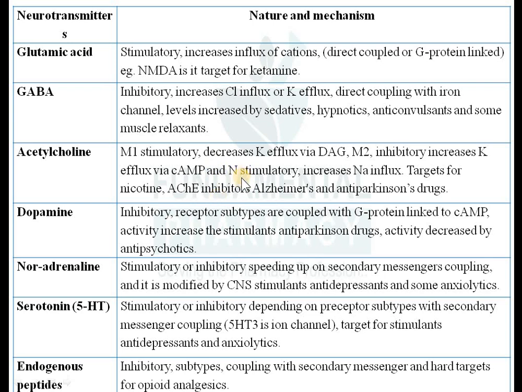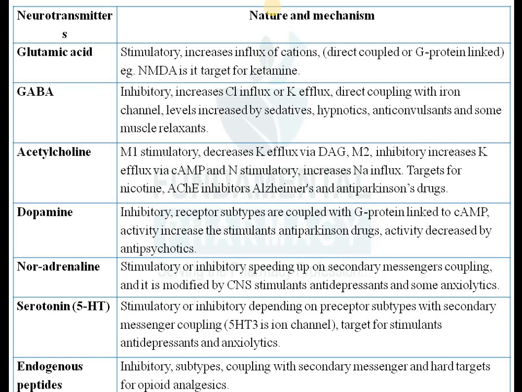Nicotinic receptors of acetylcholine are also stimulatory in nature, and they will increase the influx of sodium. Okay, they will increase the entry of sodium inside the cell. These are the targets for different drugs like sympathetic drugs, parasympathetic drugs. Okay, so sympathomimetics, sympatholytics, parasympathomimetics, parasympatholytics. These drugs will act on these receptors.